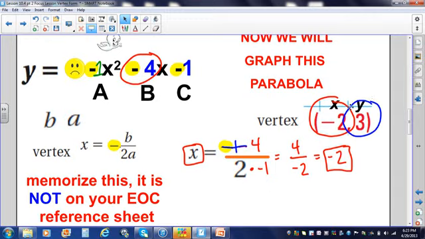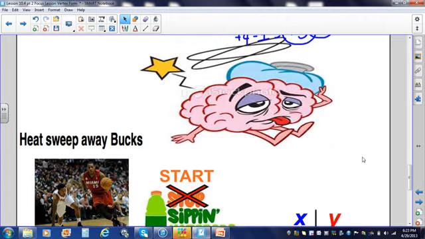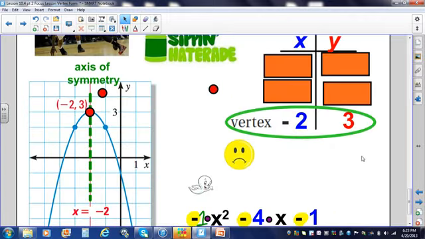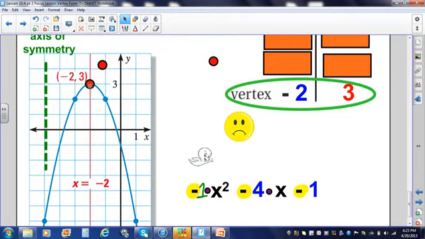Alright, we know our vertex is at -2, 3. If you want to borrow a piece of graph paper, there's some on the podium, or you can draw it by hand in your spiral. So I'm going to go to -2, 3. I'll start at my origin, go left 2 and up 3.